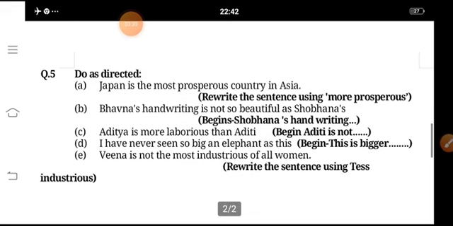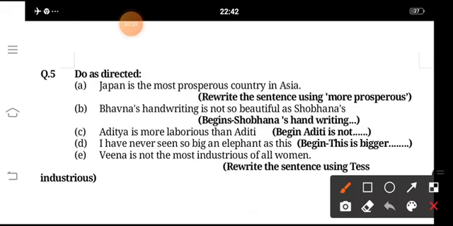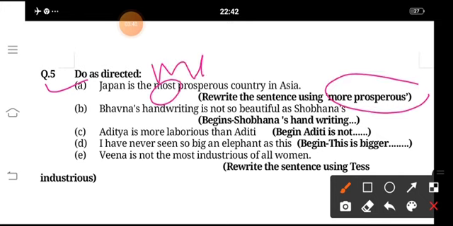Here also, Japan is the most prosperous country in Asia. We have to rewrite the sentence using more prosperous. So instead of most, we have to write more. Japan is the more prosperous country.